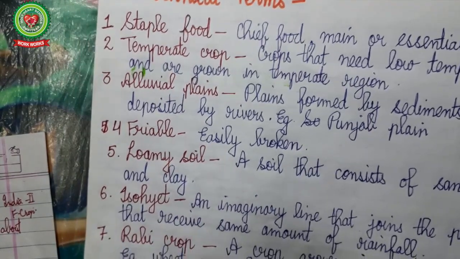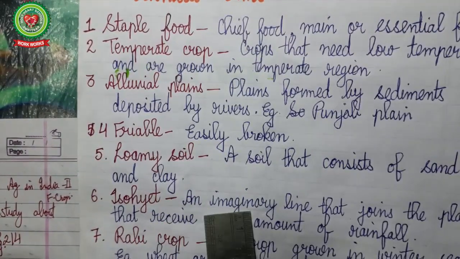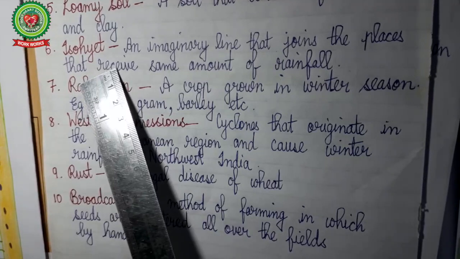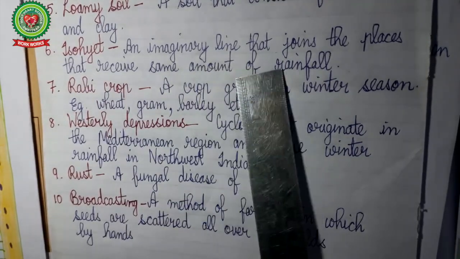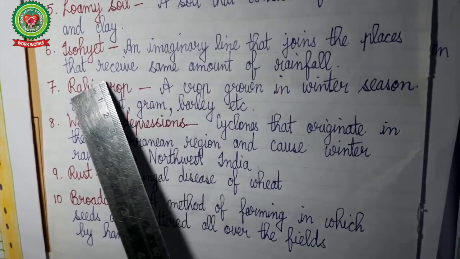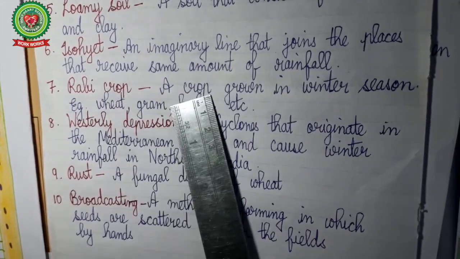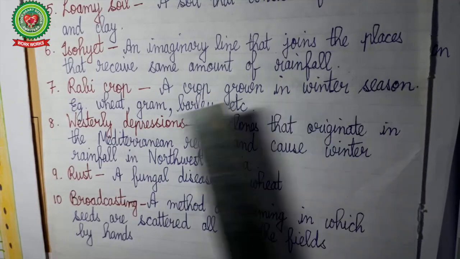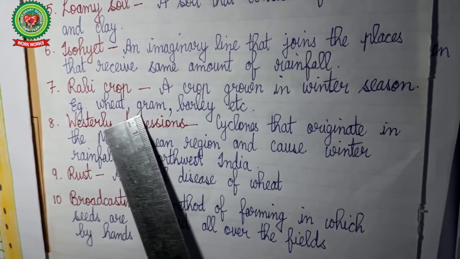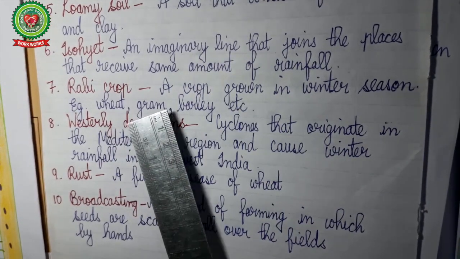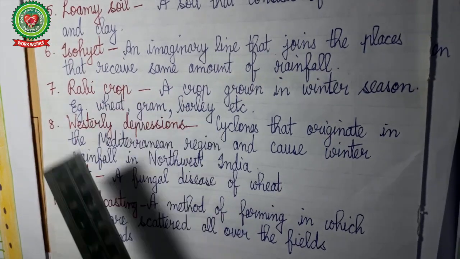The next term is isohyte. Isohyte is an imaginary line that joins all the places that receive the same amount of rainfall. Rabi crop, a crop that is grown in winter season. Examples, wheat that is kanak, gram, chane and barley. So these are rabi crops.